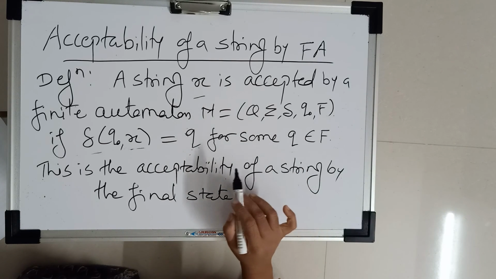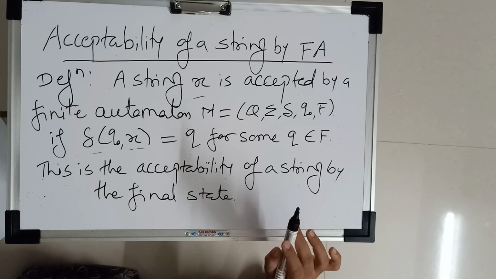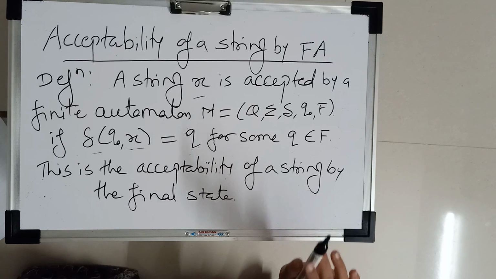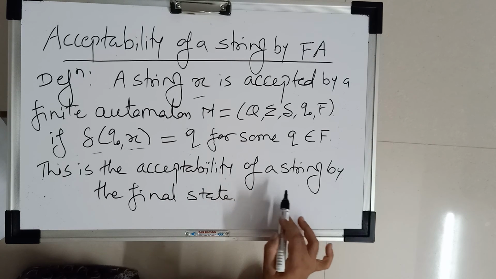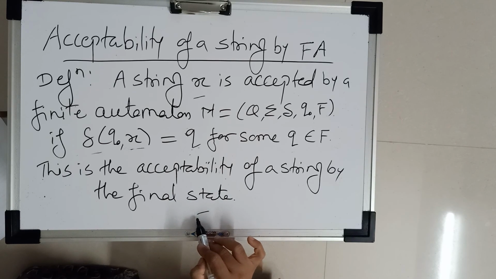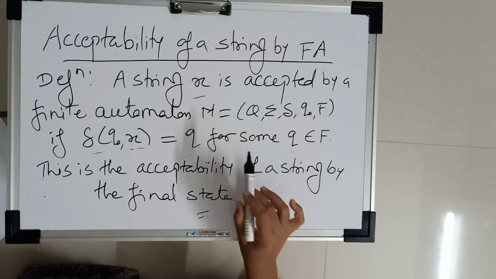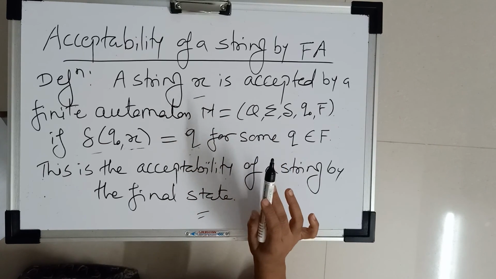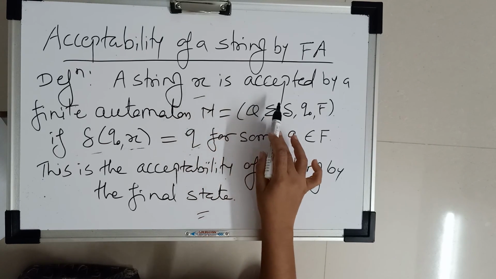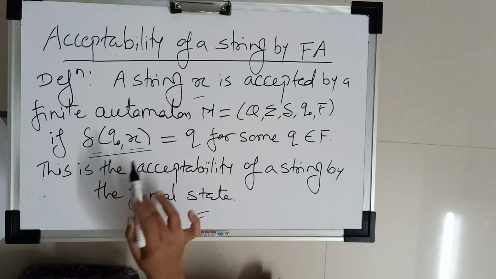Now what is the meaning of this definition? It means here we have to find out whether the given string is accepted or not, and this is the acceptability of a string by final state. It means we have to find out the acceptability of a string by final state only. Suppose x is accepted. When can we say that this x is accepted by the given finite automata?